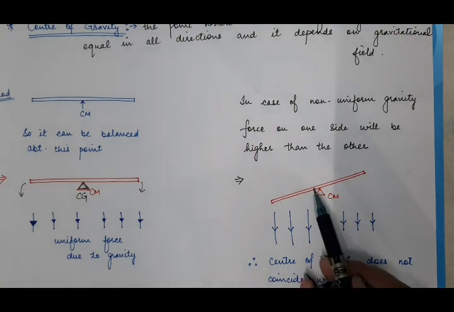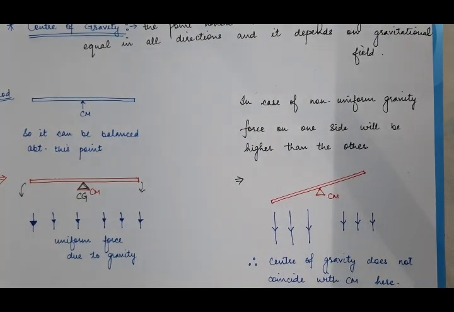Why? Because the distribution of mass is equal. Whether it is tilted in this direction or in this direction, the center of mass will remain the same, because the distribution of mass is the same. But because of the higher gravitational field on this side, its center of gravity will change. The center of gravity of the same rod will change under non-uniform gravitational field.